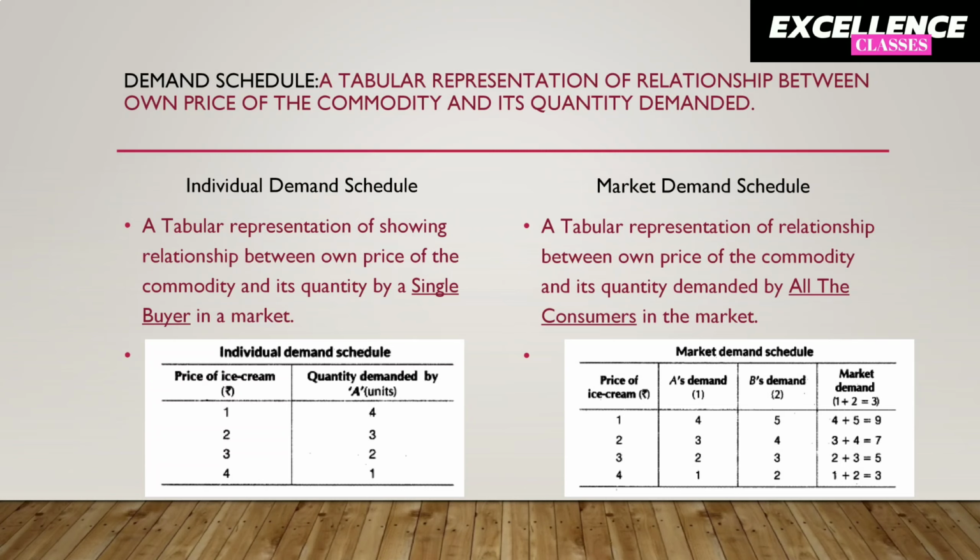On the other hand, market demand schedule is a tabular representation of relationship between own price of the commodity and its quantity demanded by all the buyers in the market. As you can see in the table drawn below, the quantity demanded by consumer A and the quantity demanded by consumer B are combined to compute the value of market demand, which means that the relationship between own price of the commodity and market demand for a commodity is also inverse, which means that as the price of a commodity goes higher, the market demand for that commodity will decrease.